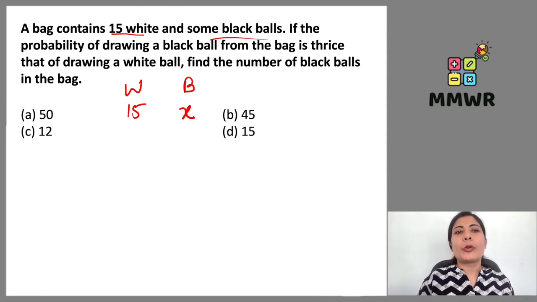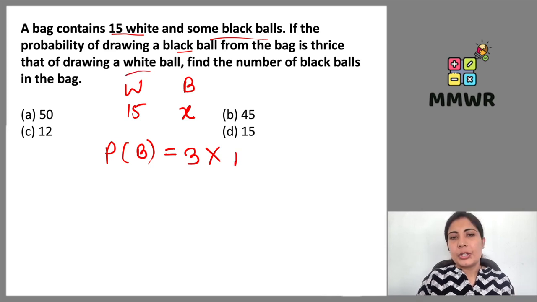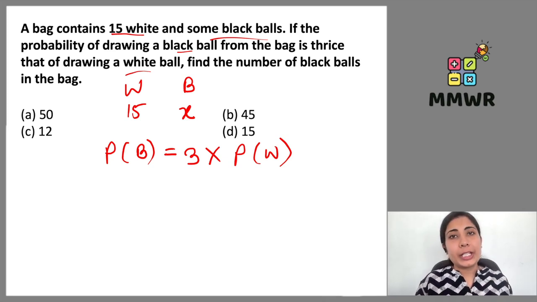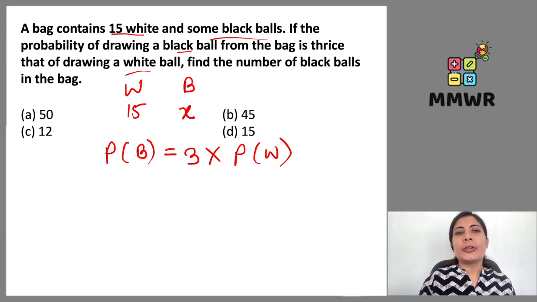If the probability of drawing a black ball from the bag is 3 times that of drawing a white ball. So whatever is the probability of white ball, if we take 3 times of it, it will be equivalent to probability of black ball, right? So probability of drawing a black ball from the bag is 3 times, thrice that of drawing a white ball. Find the number of black balls in the bag.